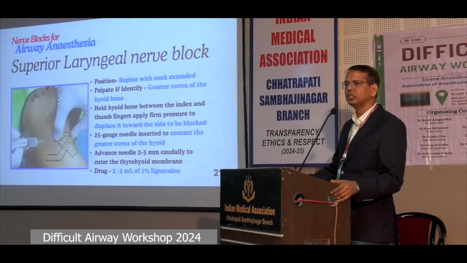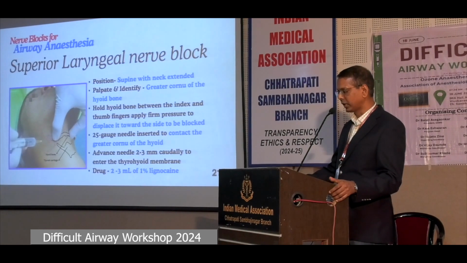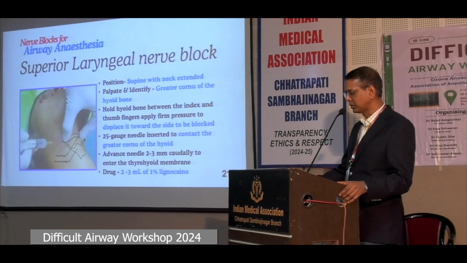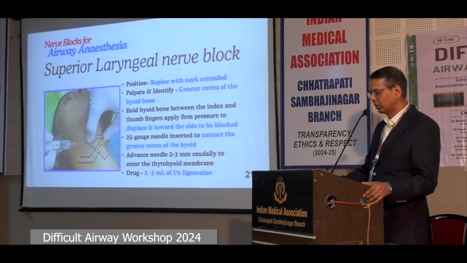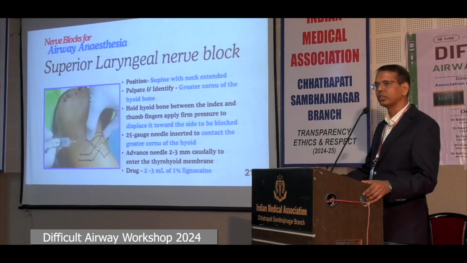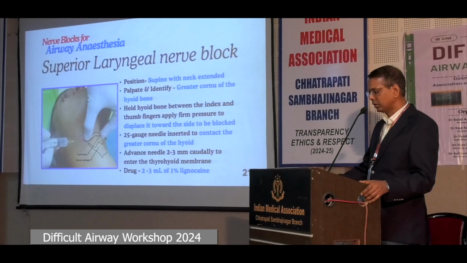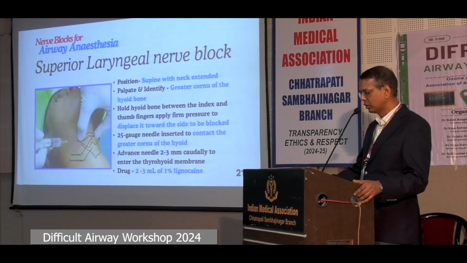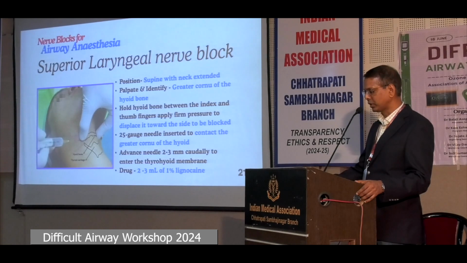The patient position is supine with neck extended. The greater cornu of the hyoid bone is palpated. This is identified just below the angle of the mandible and by tracing upwards from the posterolateral surface of the thyroid cartilage. The hyoid bone is held between the index finger and thumb of the operator, and firm pressure is applied to displace it toward the side to be blocked. A 25 gauge needle is inserted to contact the greater cornu of the hyoid. The needle is then walked below the bone.